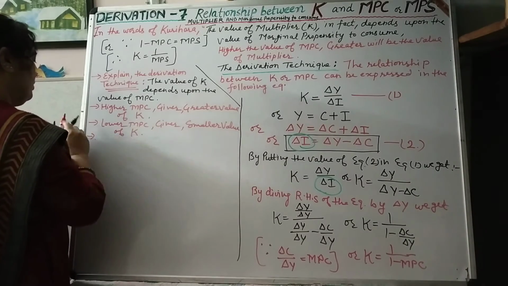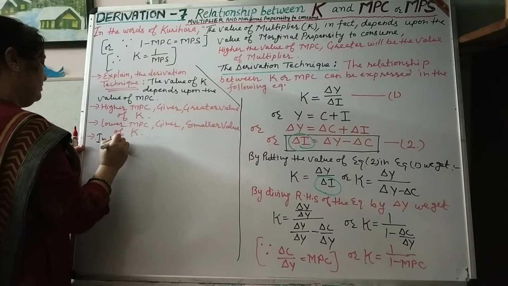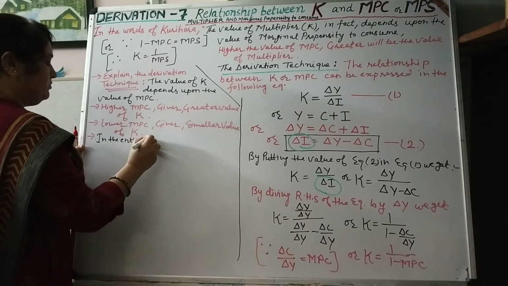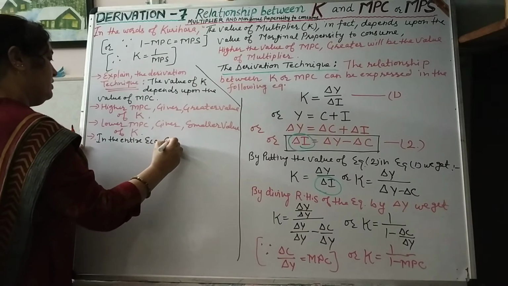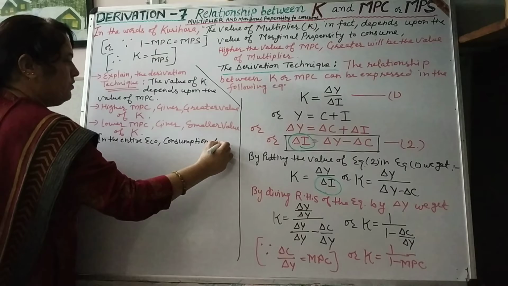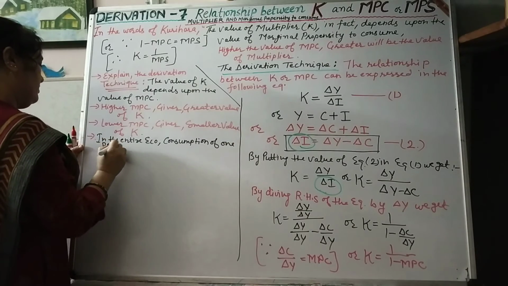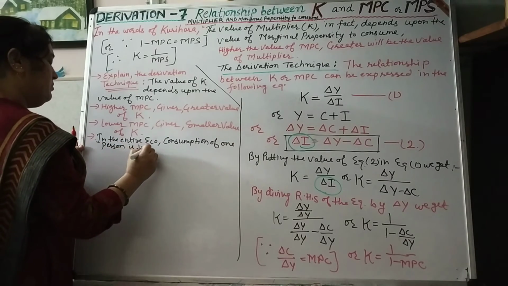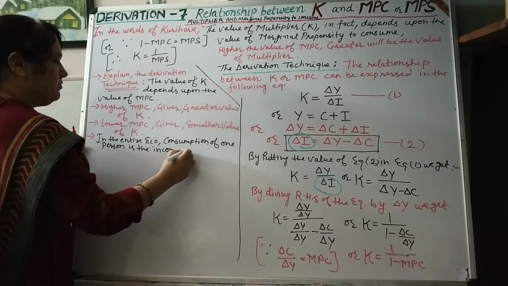In the entire economy, consumption of one person is the income of another.